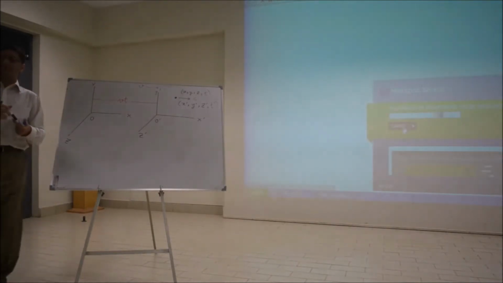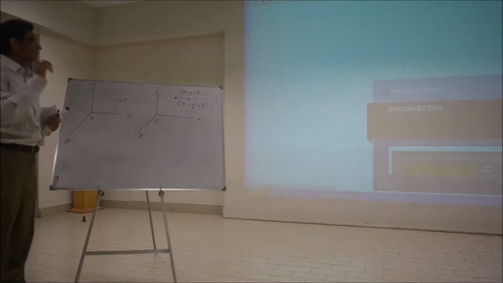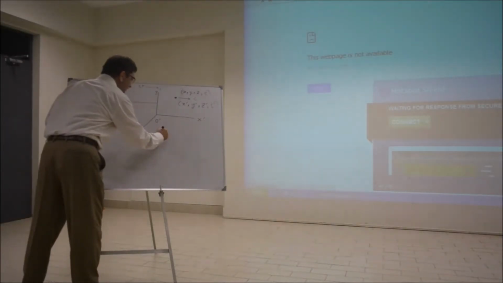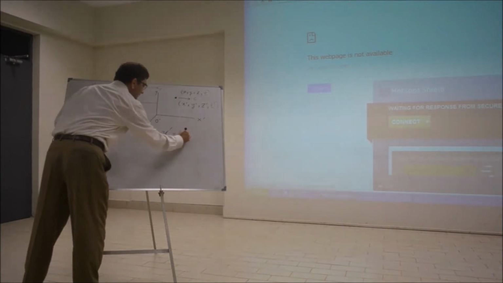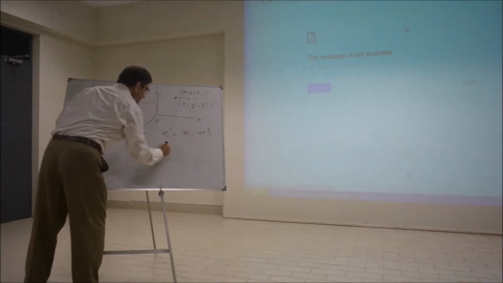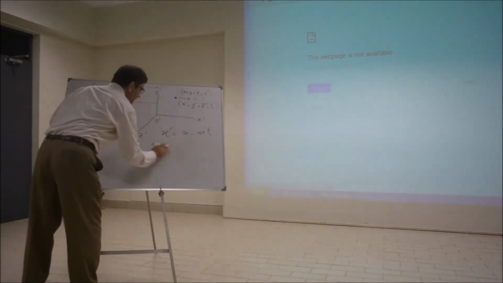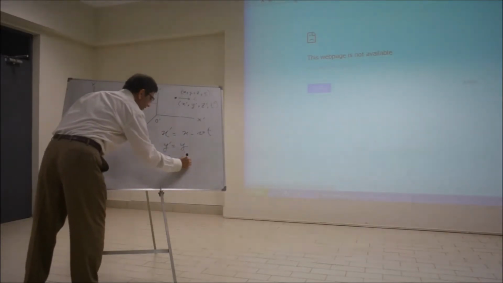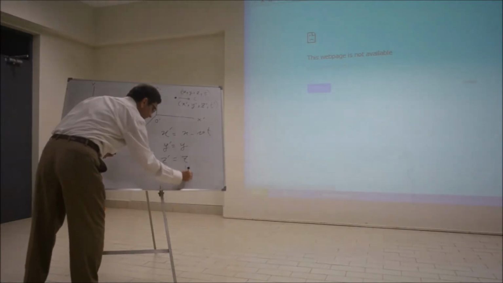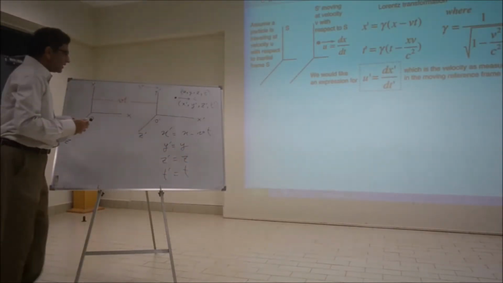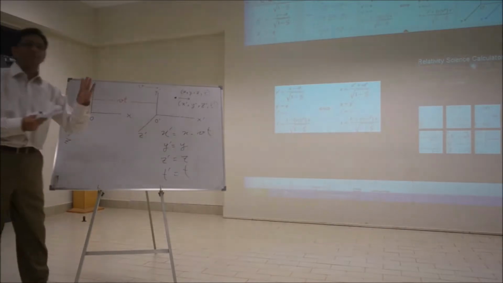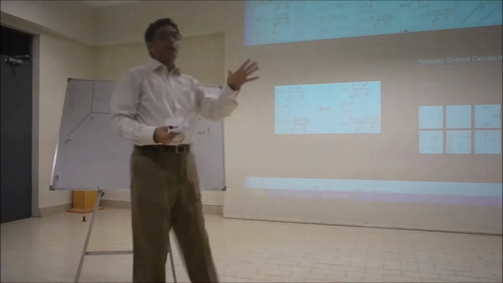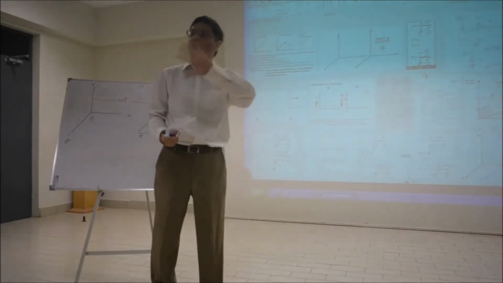So the correct transformation, this is one point. See, if the Galilean transformation is correct, like x prime equals x minus vt, y prime equals y, z prime equals z, and t prime equals t, the most crucial thing, then you know that if you have to test the principle of relativity, the principle of relativity says any law is the same for all observers.